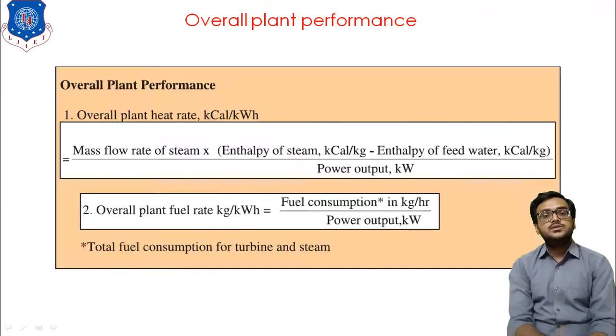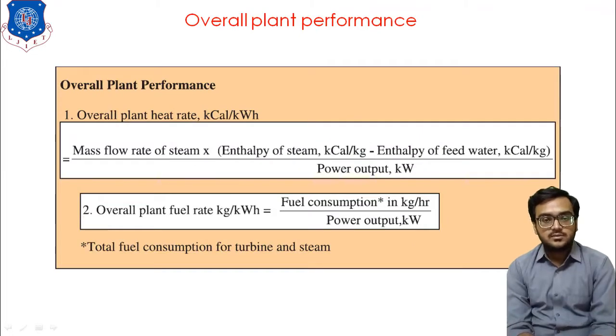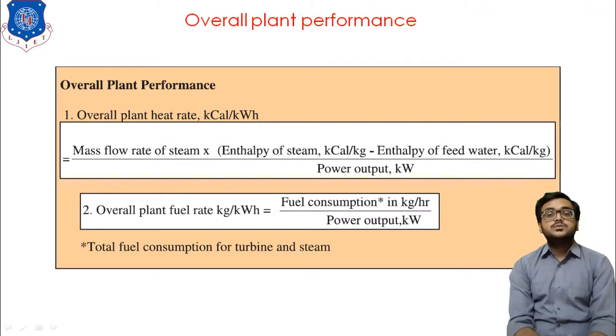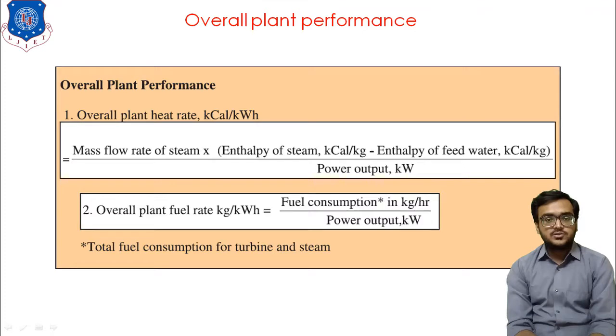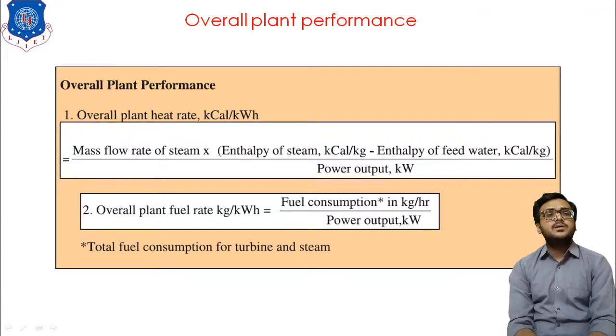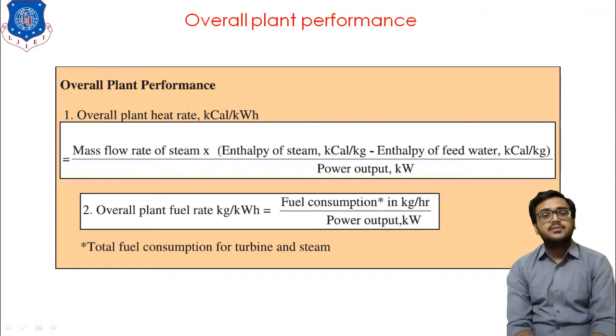Now I would like to discuss the overall performance of the plant. In order to calculate the overall performance of the plant, you need to remember certain equations. Those equations are empirical kind of equations because derivation is not in our syllabus. Overall plant heat rate in kilocalorie per kilowatt hour is equal to mass flow rate of the steam multiplied by enthalpy difference divided by the power output.